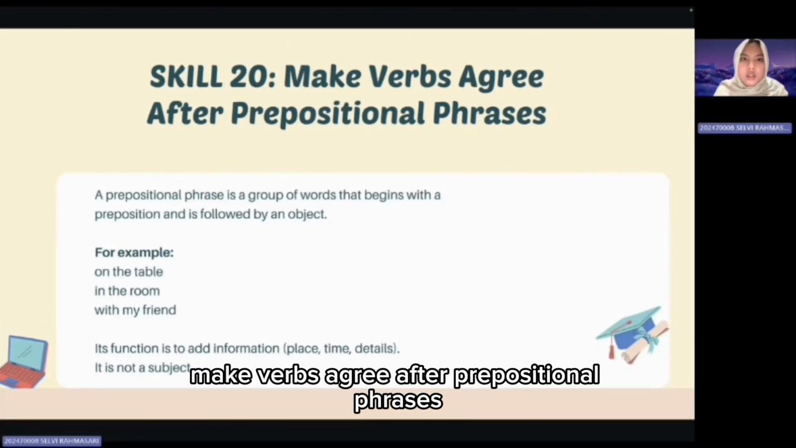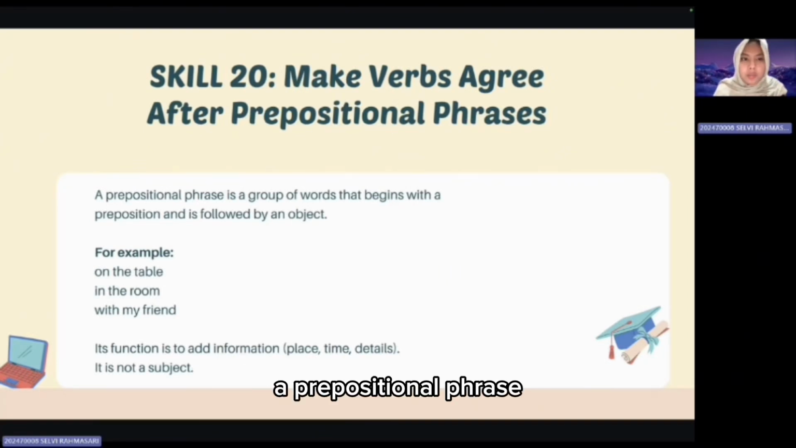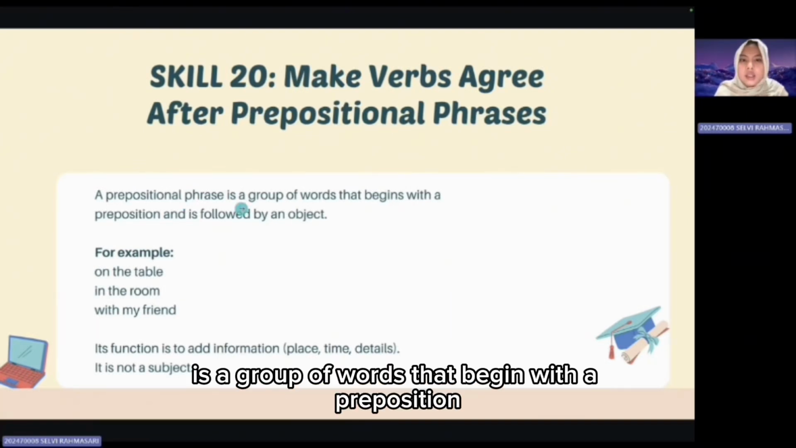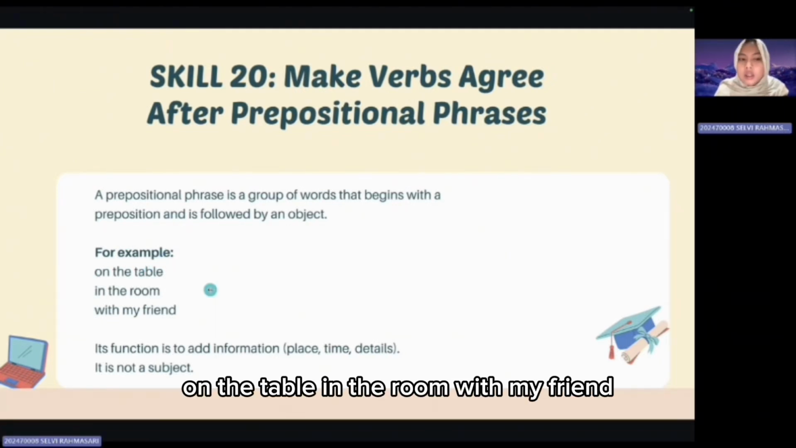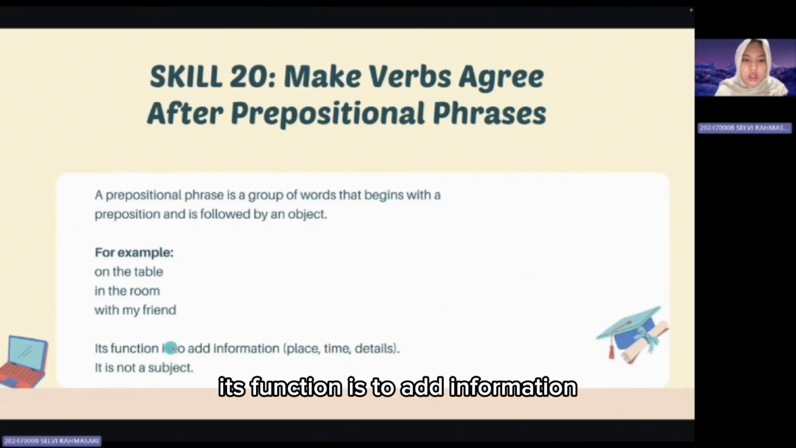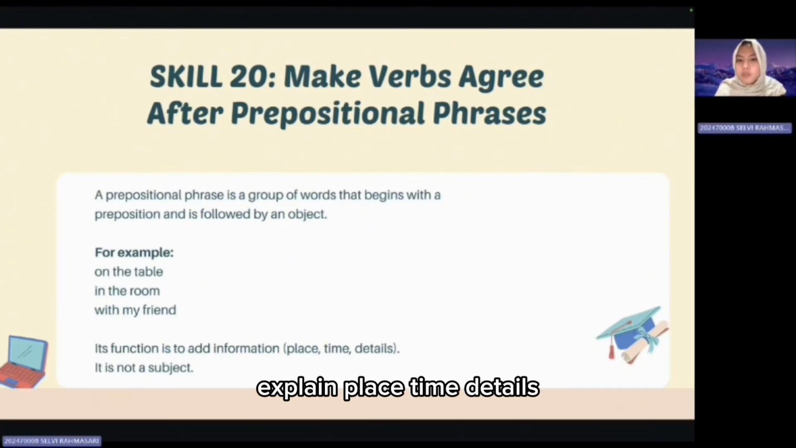Okay, I will explain skill 20. Make verbs agree after prepositional phrases. A prepositional phrase is a group of words that begins with a preposition and is followed by an object. Here, for example, on the table, in the room, with my friend, its function is to add information, explain place, time details. It is not a subject.